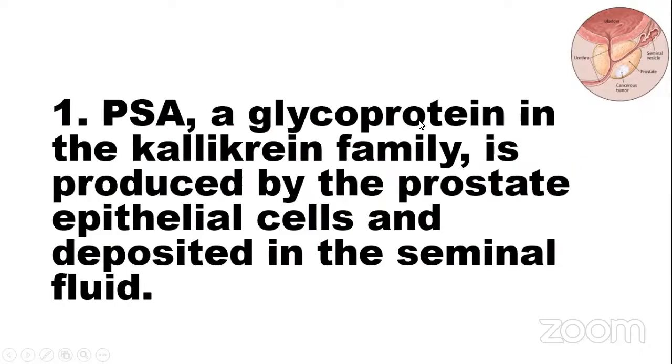The PSA, a glycoprotein in the kallikrein family, is produced by prostate epithelial cells and deposited in the seminal fluid.